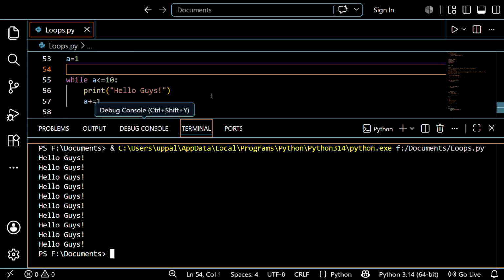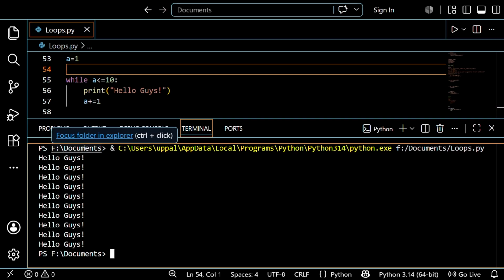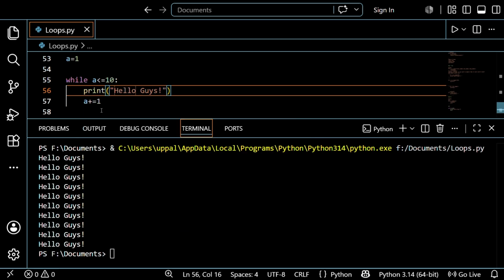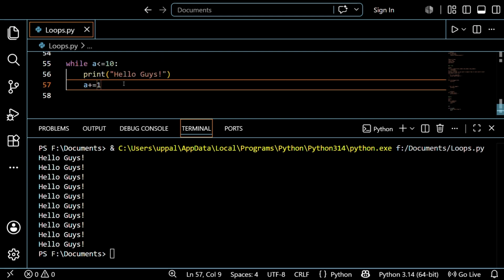See, guys, it just printed 1 and incremented it automatically by the condition. So initially 1, what will happen here, it becomes 2 and goes and checks again, and 2 less than or equal to 10 is again true. So it goes inside and prints it and again increments, up to 9 is done. 9 less than or equal to 10 true, and again it prints hello, guys. After that it increments and becomes 10, less than or equal to 10 again true, and goes here and increments. Then 11 less than or equal to 10 is false, so it breaks the loop and comes out of the loop. That is the main pattern explained in these loops.